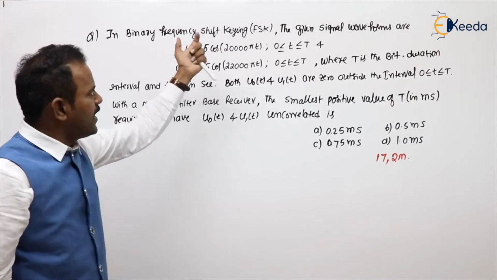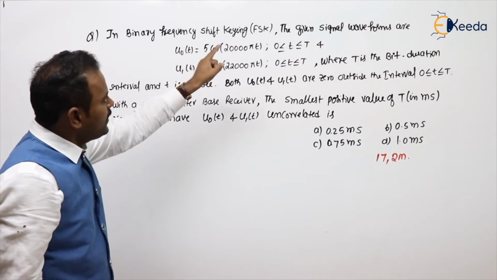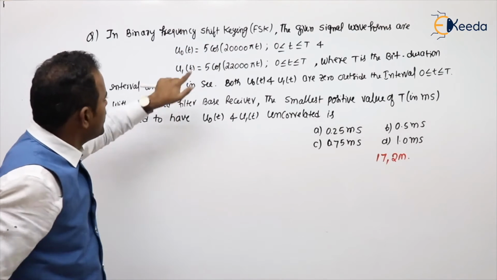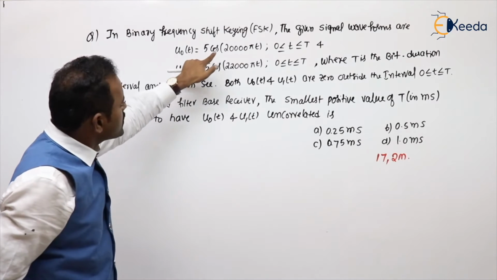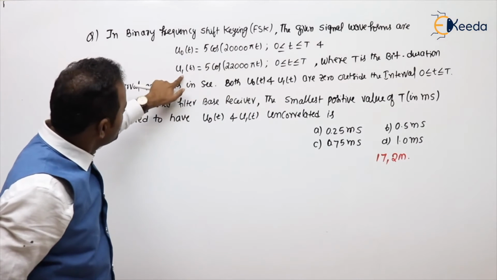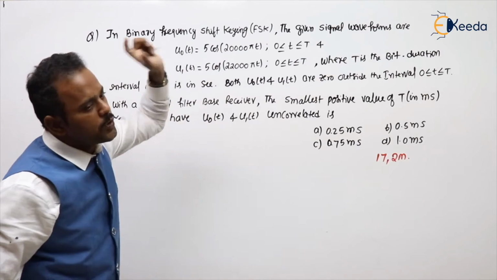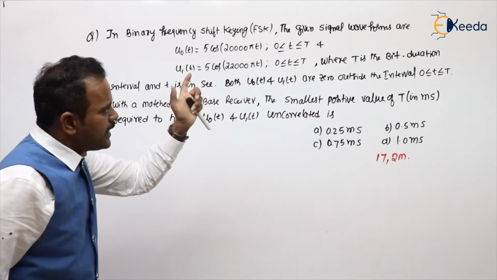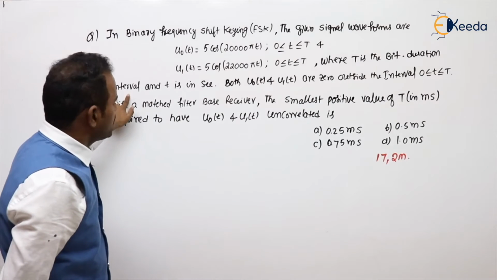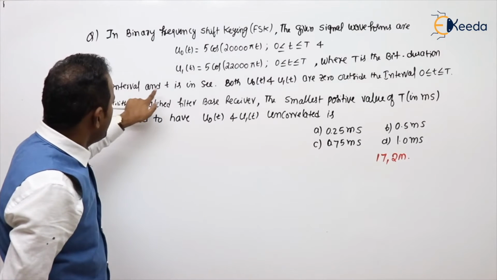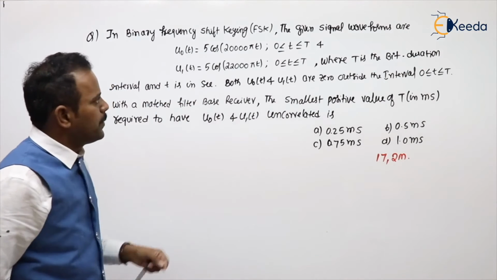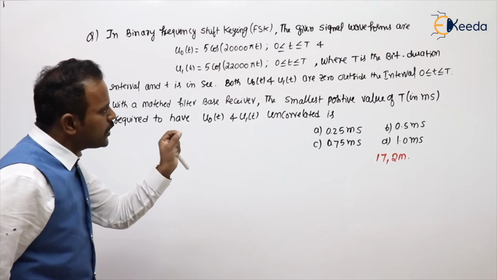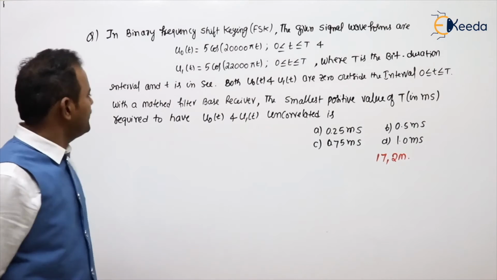In a binary FSK, shift keying means binary frequency shift keying. The given signal waveforms are U0 of t equal to 5 cos 20,000 pi t, U1 of t equal to 5 cos 22,000 pi t. Both are of a duration T, where T is the bit duration in seconds. Both U0 of t and U1 of t are 0 outside the interval 0 to T.